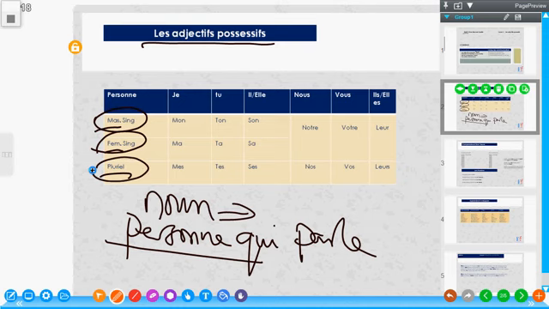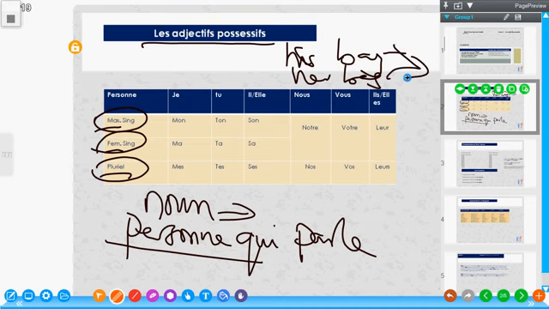For example, I can say his bag, her bag. Now in this case, the bag is the noun we are trying to possess. So either of these, we are less concerned about who is speaking. It could be a male or a female, but the possessive adjective that goes with this bag applies to both of them, either male or female.